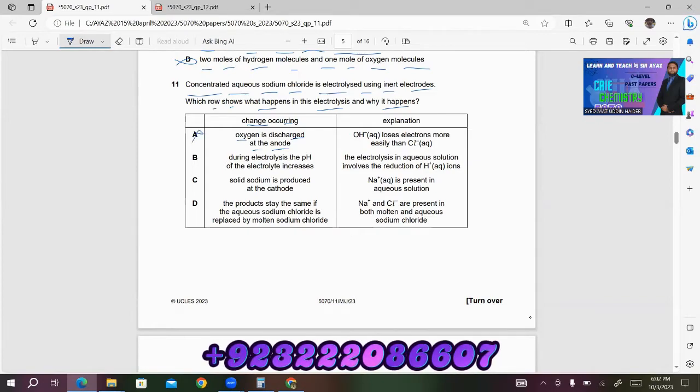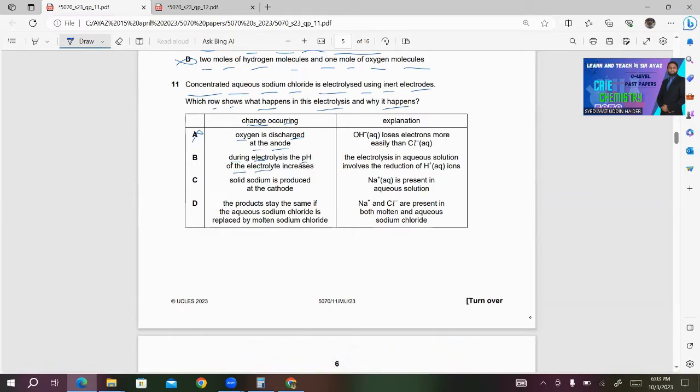B. During electrolysis, the pH of the electrolyte increases. pH increase means there must be a higher number of OH negative ions. Explanation: the electrolysis in aqueous solution involves the reduction of H positive ions. This is correct because this definitely involves the reduction of H positive ions. H positive ions get reduced, that is gain electron to produce hydrogen gas. So this looks correct to me.